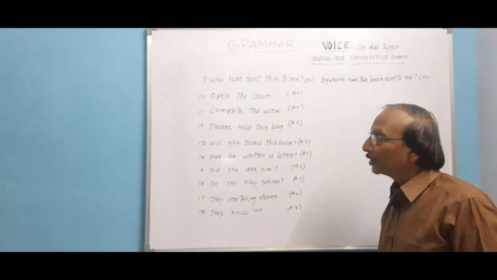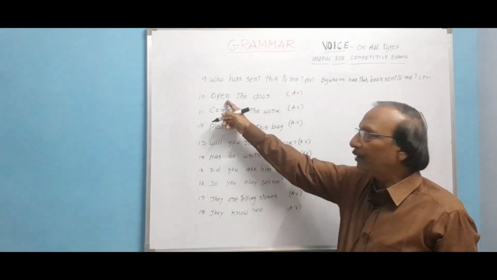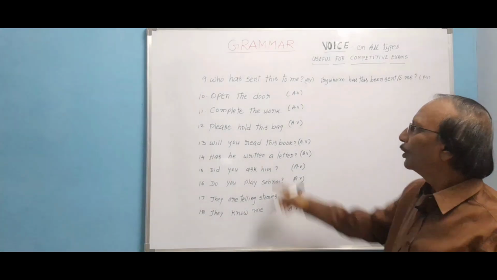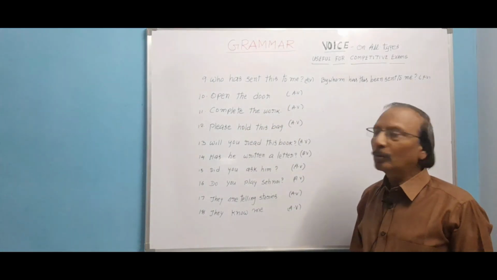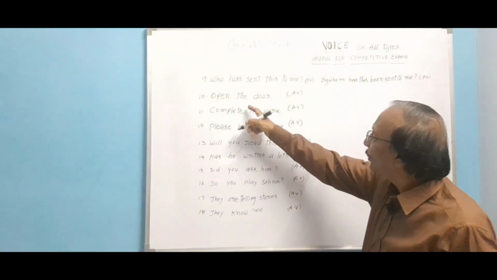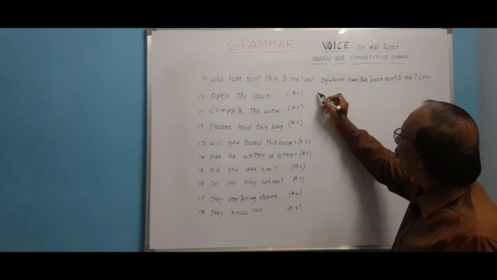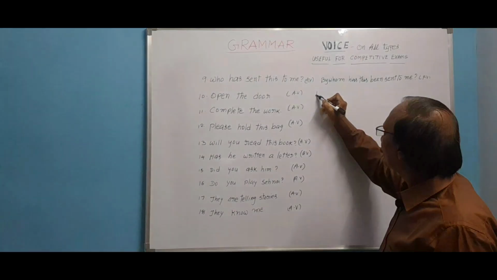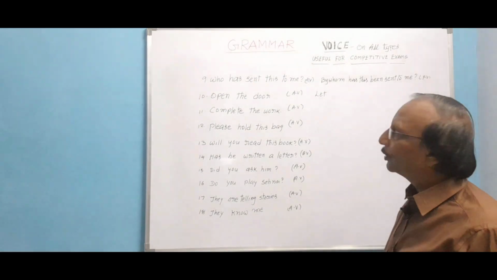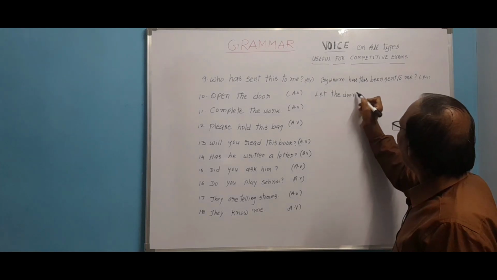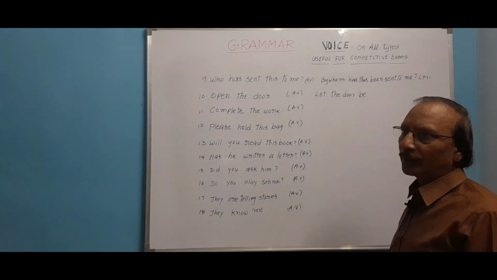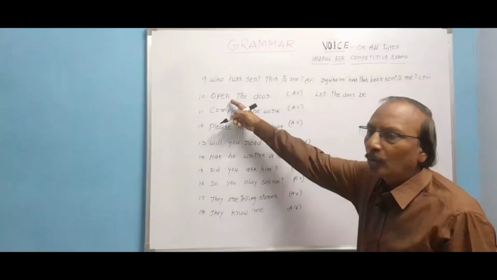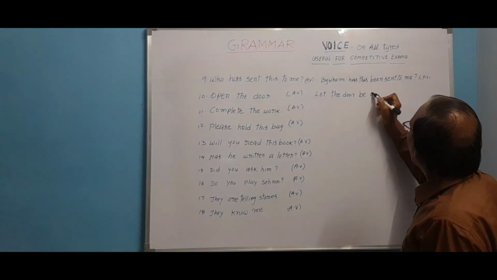Next, open the door. Here you don't find a subject. Here also you don't find a subject. I have already told you these three sentences belong to imperative. In such a case, when there is only an object, let must come. What is the object here? The door. Let the door, and be plus V3 comes. Let the door be opened.